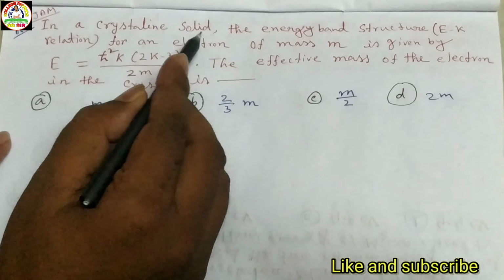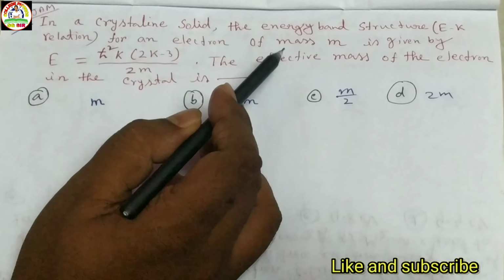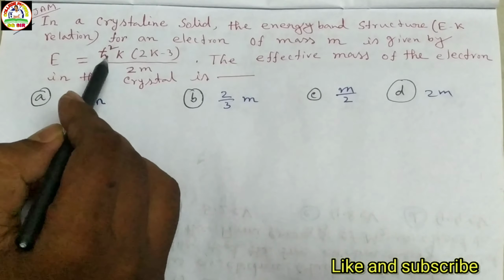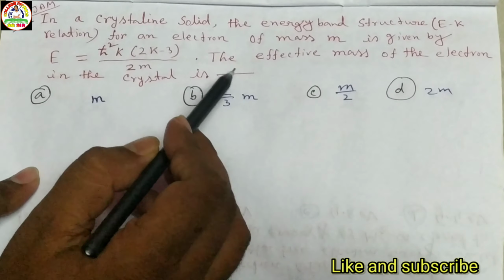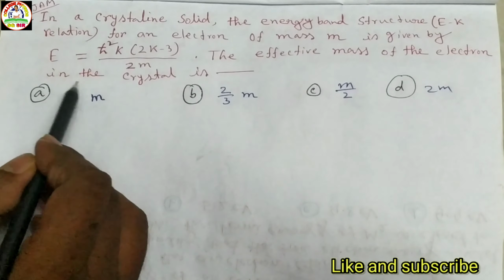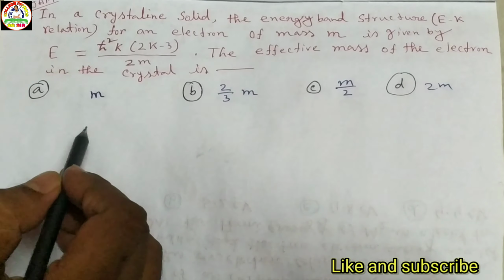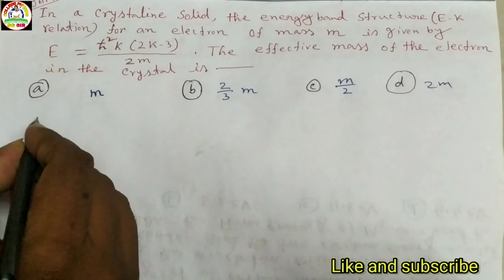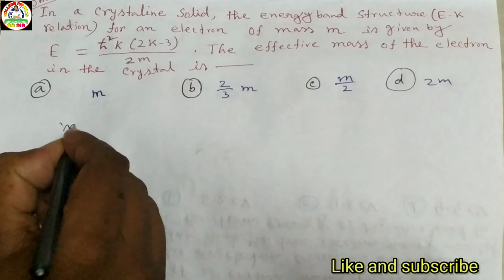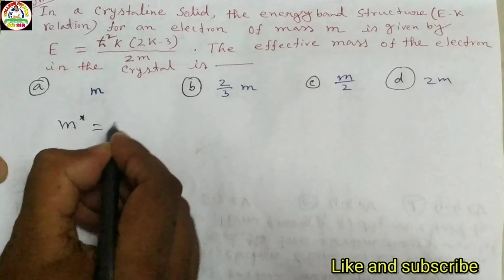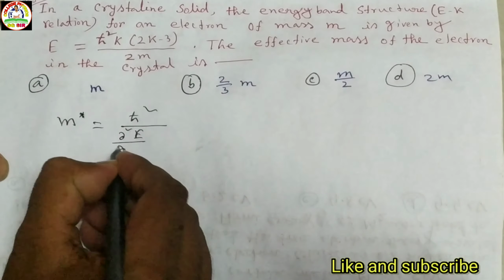In a crystalline solid, the energy band structure E-k relation for an electron of mass m is given by E equals ħ² k(2k − 3) divided by 2m. The effective mass of the electron in the crystal is: m, 2/3 m, m/2, or 2m. So we know the expression for the effective mass of an electron in a solid, m* equals ħ² divided by ∂²E/∂k².